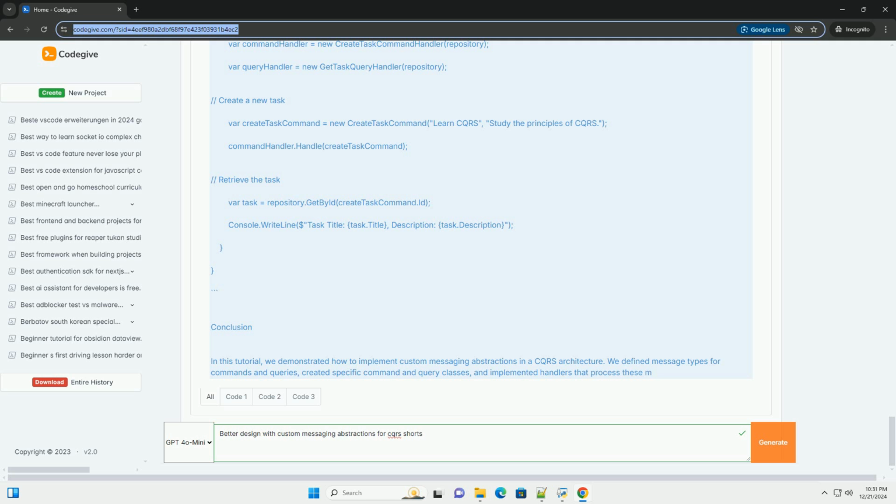maintain and extend. You can further enhance this design by incorporating features such as asynchronous processing, event sourcing, and integrating with messaging frameworks like RabbitMQ or Azure Service Bus for distributed systems. Feel free to adapt and expand upon this example to fit your own CQRS implementations.